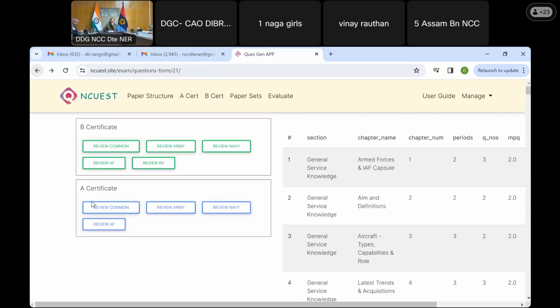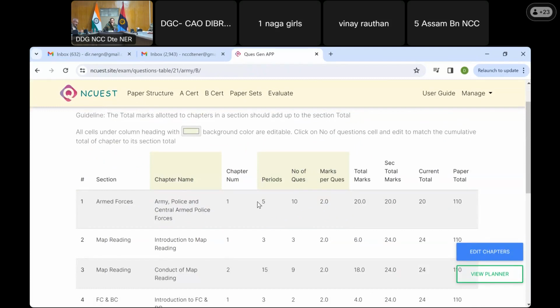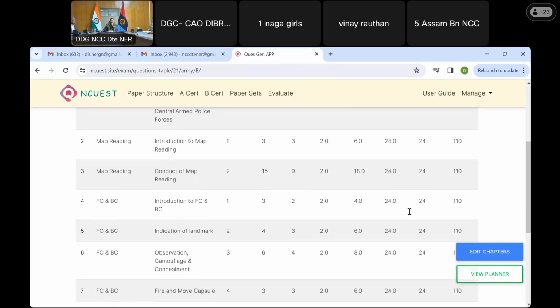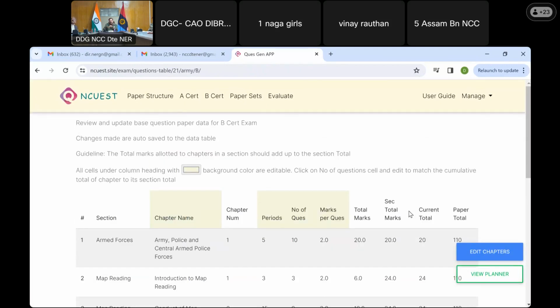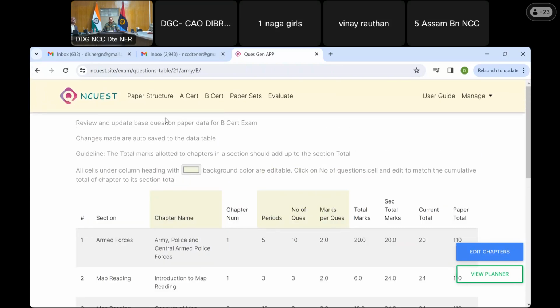For example, army. So when you do army again, all sections and the chapters, chapter number, periods, number of questions, marks per question, and likewise. So this is editable per board. This is not sacrosanct. This is the flexibility which the app is providing you to alter the number of questions per section, keeping in mind section total and paper total to be sacrosanct. Okay, now we'll go back to that. Then we'll cover the rest.